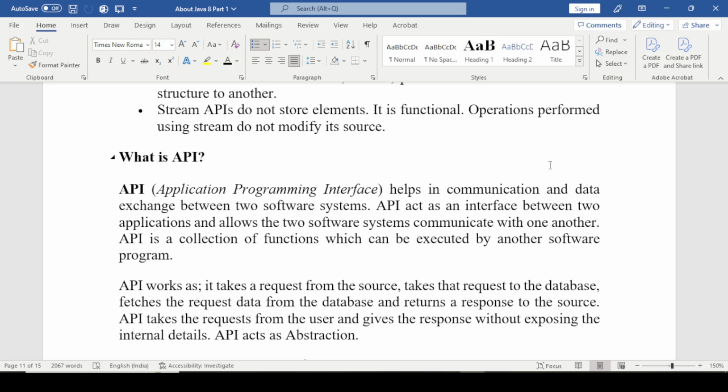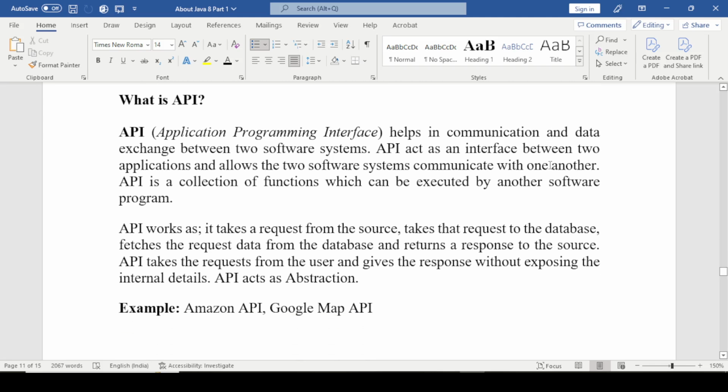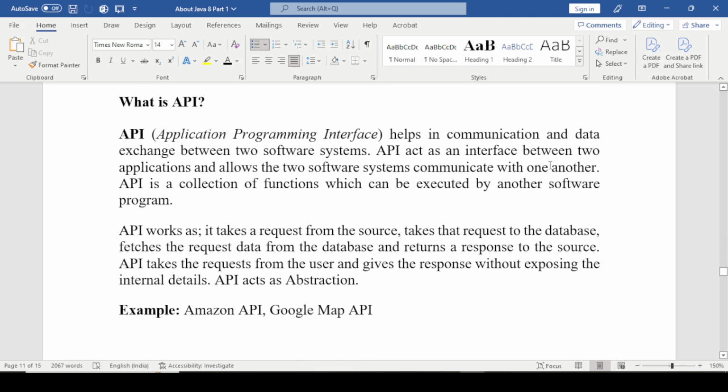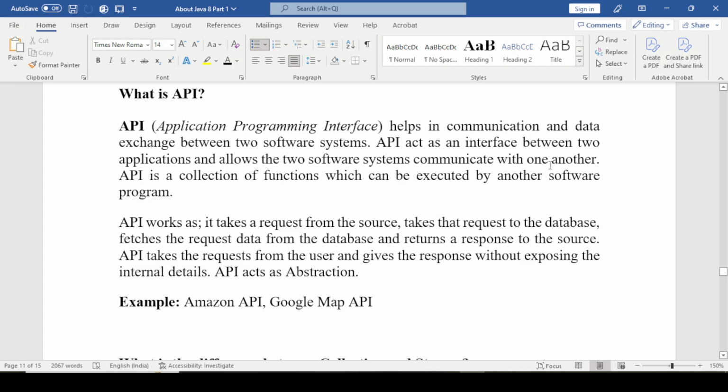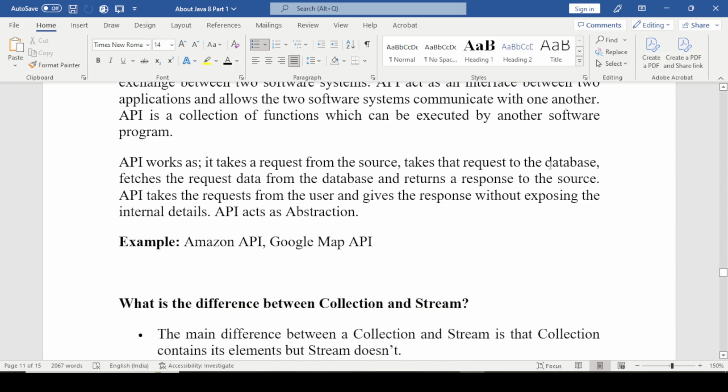API works as follows: it takes a request from the source, takes that request to the database, fetches the data from the database and returns a response to the source. API takes the request from the source users and gives the response without exposing the internal details. API acts as an abstraction. Examples are Amazon APIs and Google Map APIs.